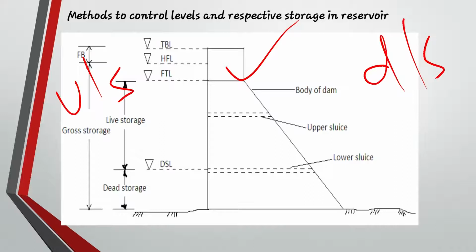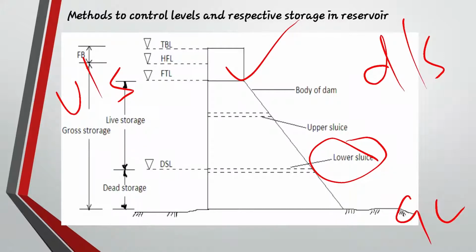So what is a sluice? The lower sluice is mostly closed. When you need to clean the upstream side, or if there is more siltation, only then the lower sluice works. But the upper sluice is used when the water is more; the water can escape through the upper sluice. This is the body of the dam, and this is the ground level.